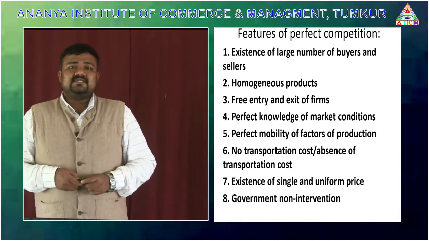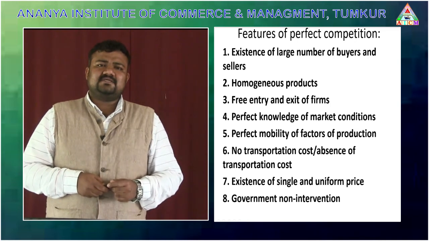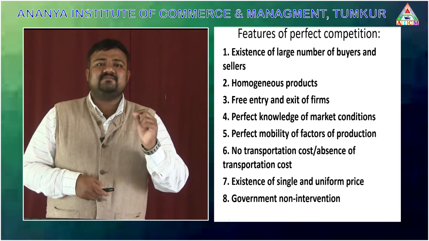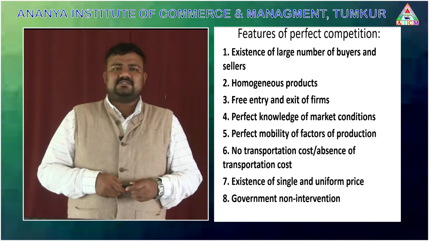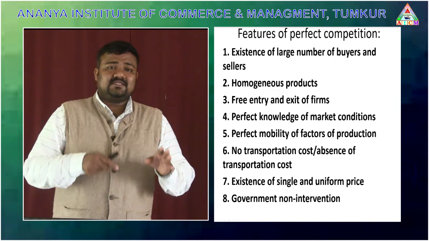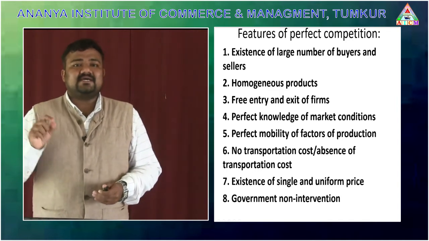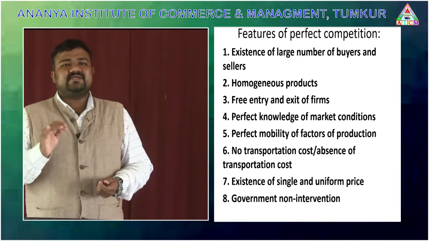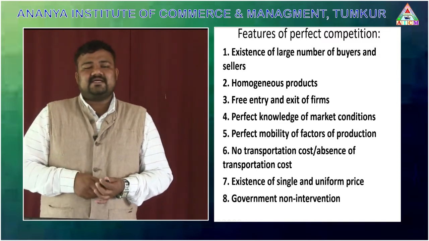The next feature is that there is no transportation cost in perfect competition. Why is there no transportation cost? As I said earlier, the price is similar. A single price is given by all the marketers. If we add transportation cost to the product, it is very difficult for the marketers because of fluctuations in pricing, since everybody would fix different pricing. That's why the assumption in perfect competition is that no transportation cost is involved in the selling activity or in fixing the price of the product, right?